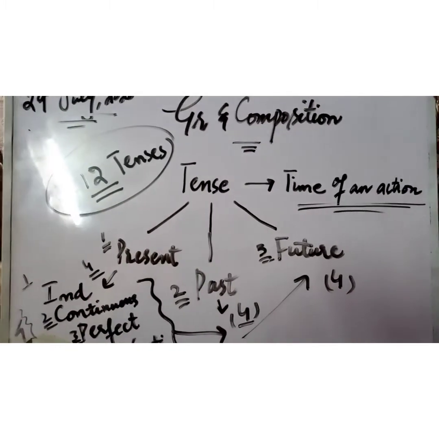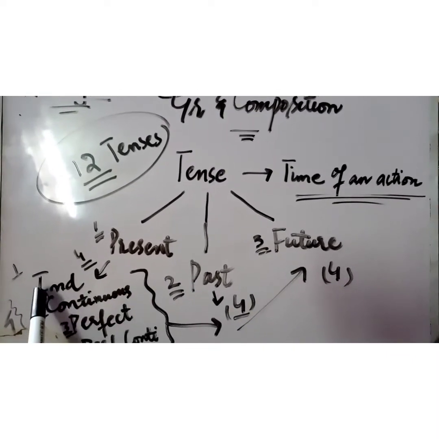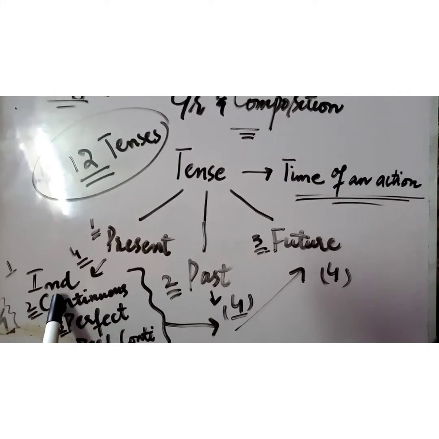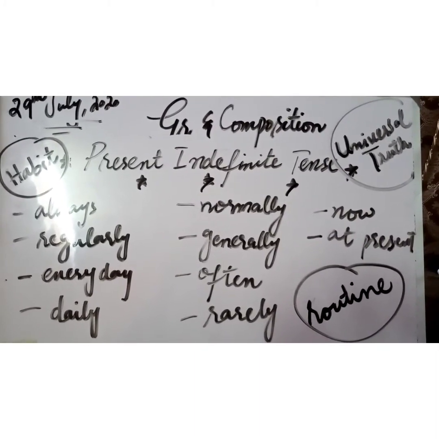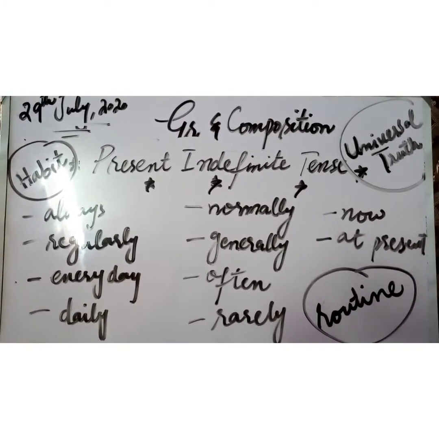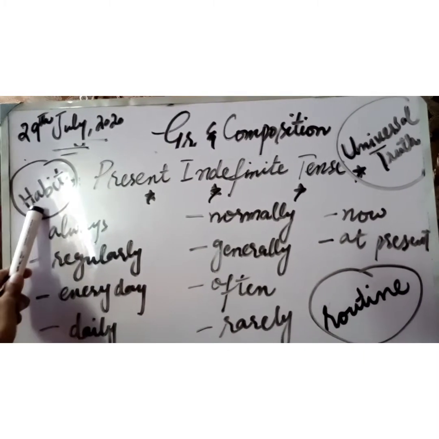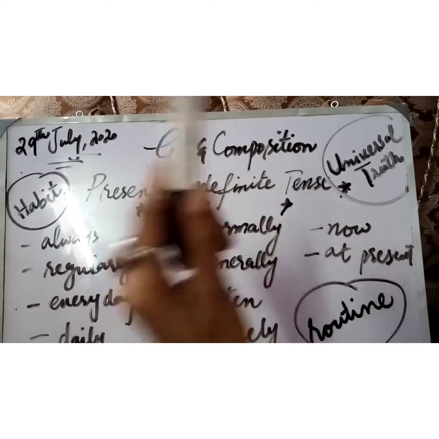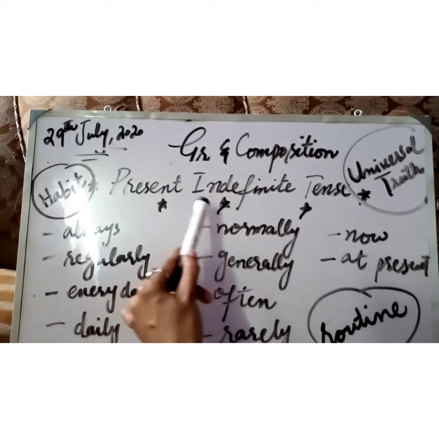So we are going to talk today about the first very main tense, and that is indefinite, and we will talk about present indefinite tense. Now let's talk about present indefinite tense in general. Present indefinite tense is a tense which is used to show habit, routine, and universal truth. When you want to talk about these three things, we use present indefinite tense.